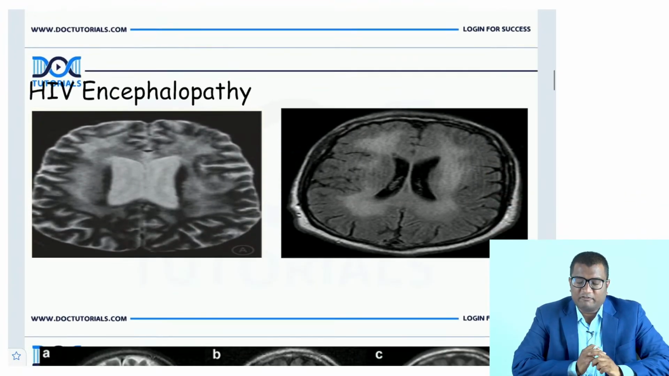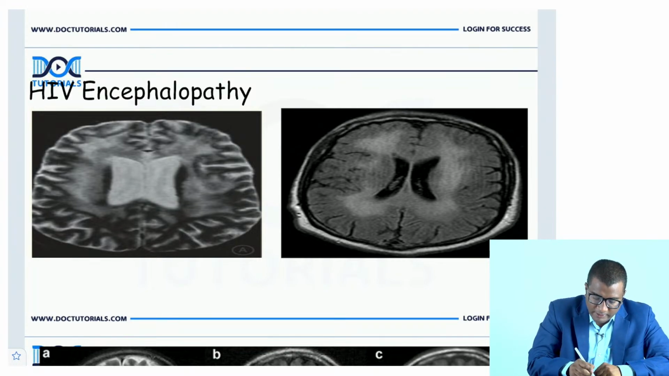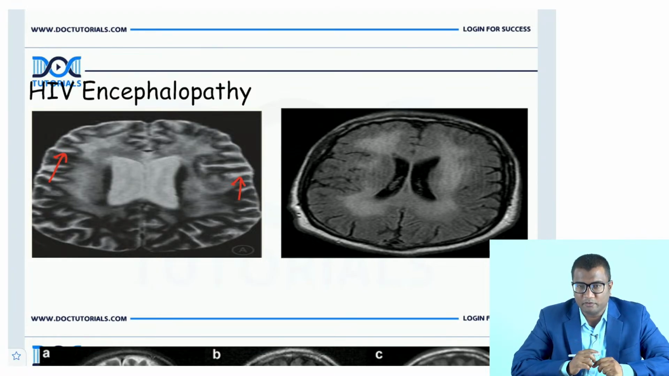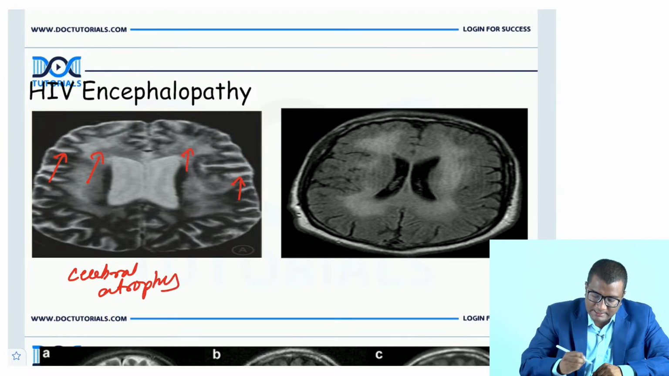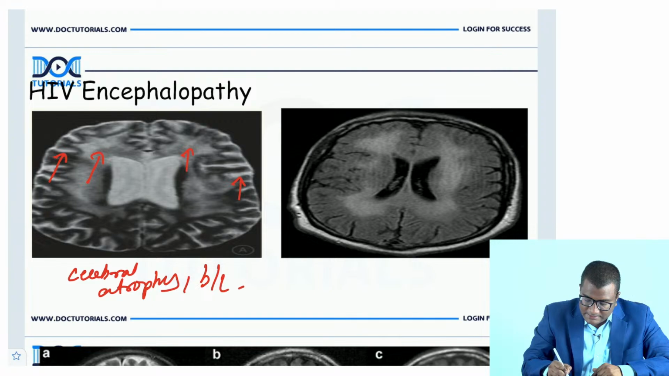In HIV encephalopathy, we'll have, look at the dilatation of the sulcal spaces, right? So there is cerebral atrophy. So what does this indicate? There is global cerebral atrophy. And how are the lesions? The lesions are classically bilateral but symmetrical. They are bilateral and symmetrical.